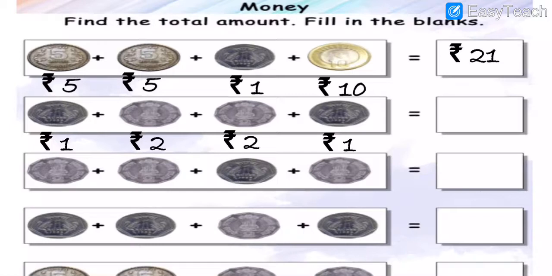So now here we will do what, my dear students? Here we will do only the addition. Okay, 1 plus 2, how many? 1 plus 2 is equal to 3. 3 plus 2 is equal to how many? 3 plus 2 is 5. 5 plus 1, how many, my dear students? 6. 1 plus 2 is equal to 3, 3 plus 2 is equal to 5, 5 plus 1 is equal to 6. So the answer is what, my dear students? The answer is 6.